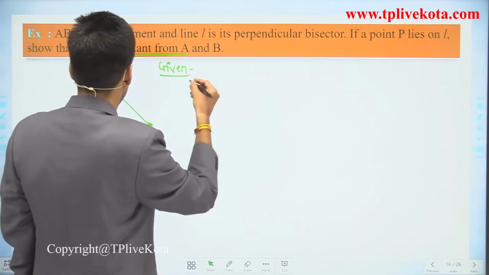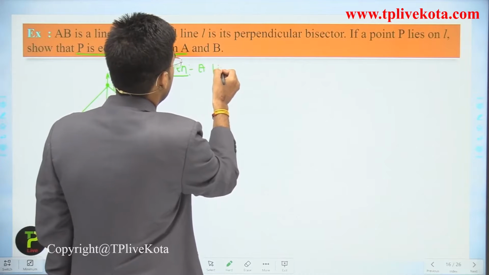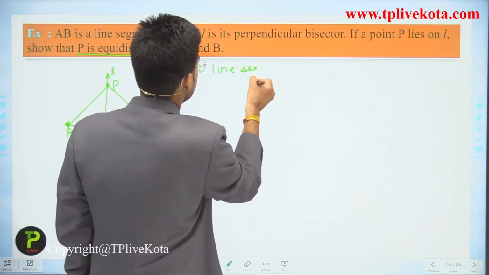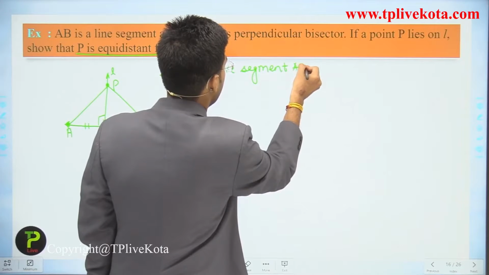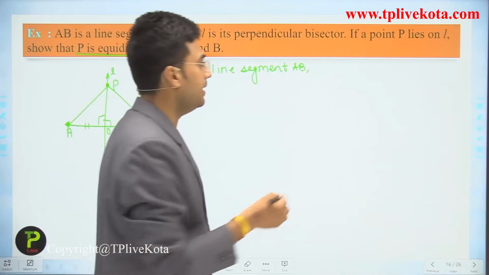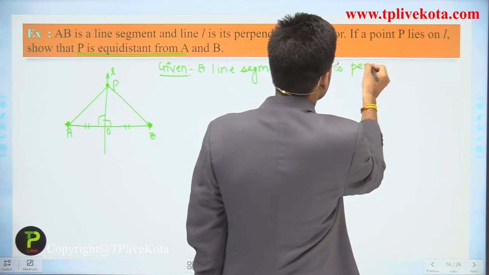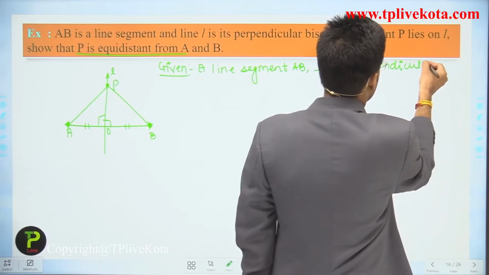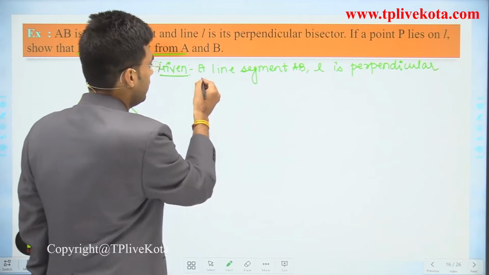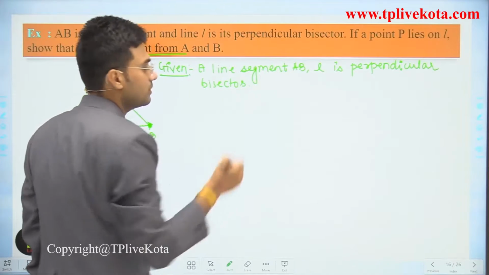Given that we have a line segment AB, and L is the perpendicular bisector. L is what? L is the perpendicular bisector. Clear?